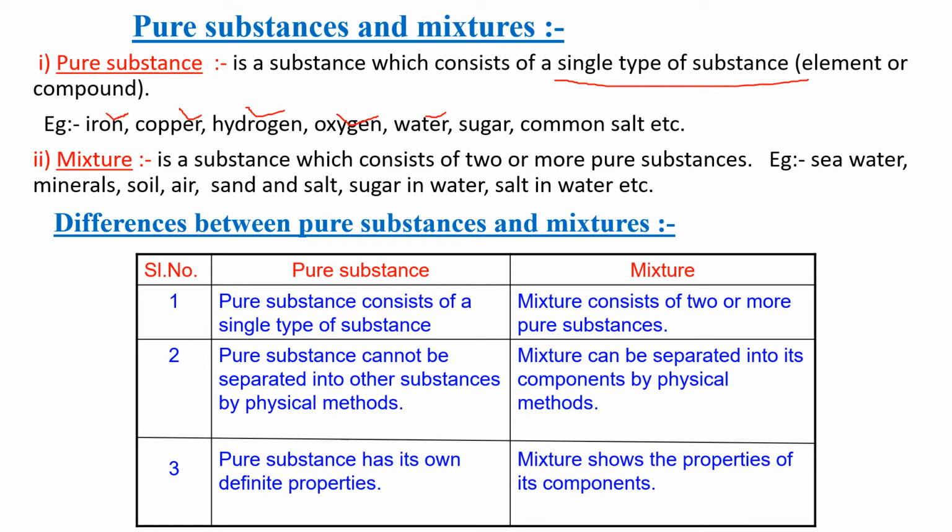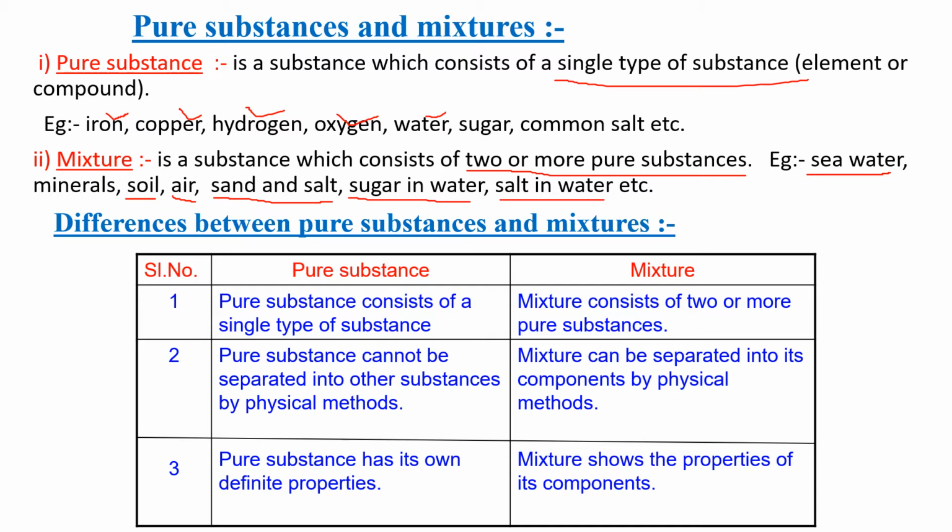Now think about seawater is having water, salt and other minerals. Soil having different particles. Then air having different gases. A mixture of sand and salt. A mixture of sugar and water. Salt in water. We see that they consist of two or more pure substances. So they are called mixtures. Mixture means a substance which consists of two or more pure substances.